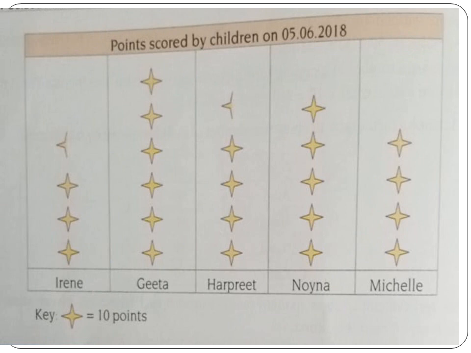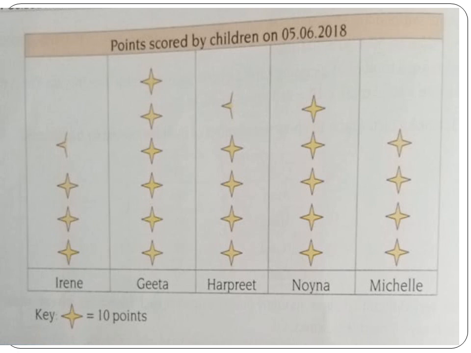The heading is given: points scored by children on 5/6/2018. Here you can see the key. It represents 10 points. Each star represents 10 points. Irene has scored how many points? She has scored only 35.